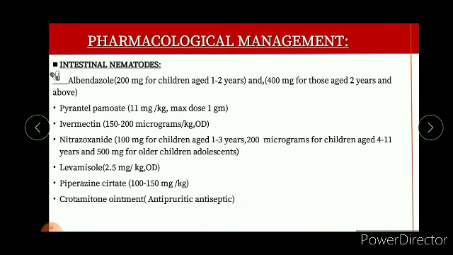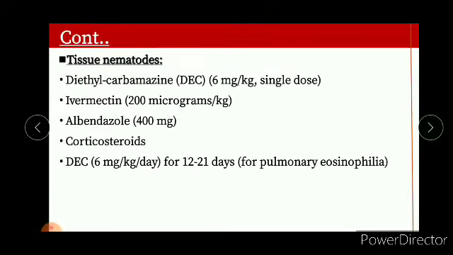Piperazine citrate is a drug which acts on the worms, and this is an ideal drug for eradication of the worms from the intestine of the infested organisms.